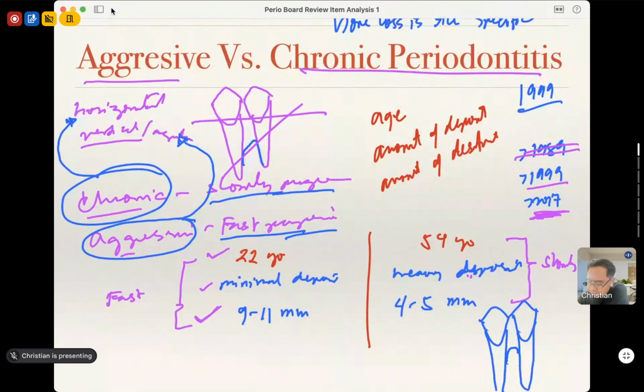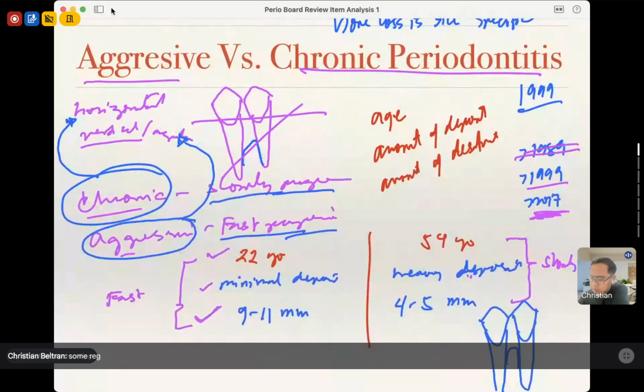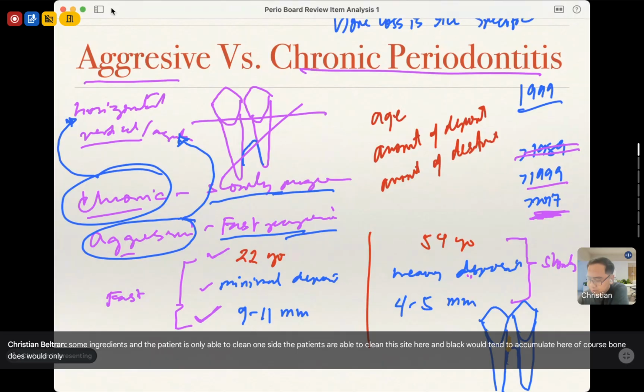It's the alveolar crest. If for some weird reason, the patient is only able to clean one side, the patient is not able to clean this side here, and plaque would tend to accumulate here. Of course, bone loss would only occur on that side.